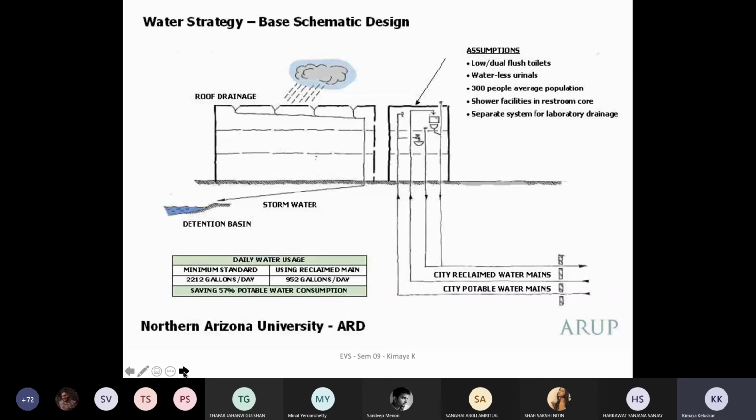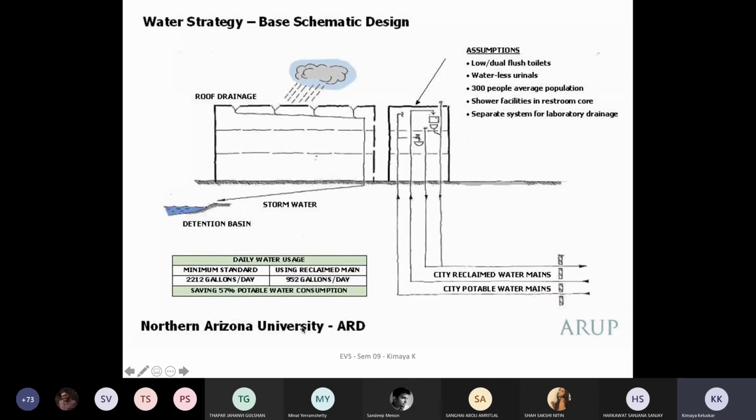This is talking about rainwater harvesting, where you have the detention pond, but it also talks about how the wastewater gets recycled. It talks about minimum standards of 2 to 1 gallon per day, while using reclaimed water, it's 952 gallons per day. So basically, you're saving 57% of the potable water consumption, which is huge.